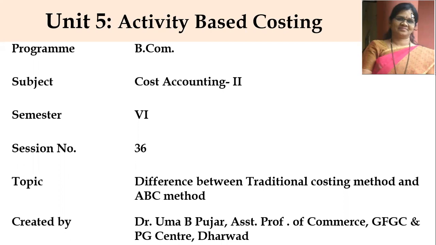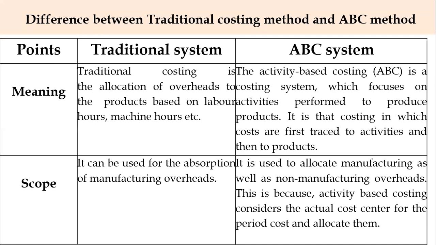So let us see what is the difference between the traditional or conventional method and the ABC method. These are the points of difference, to the left of the screen. The first thing is the meaning of the traditional system and the ABC system.